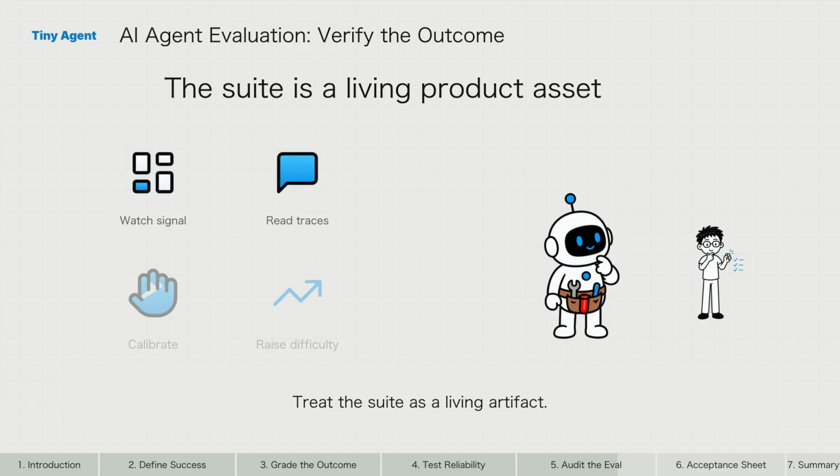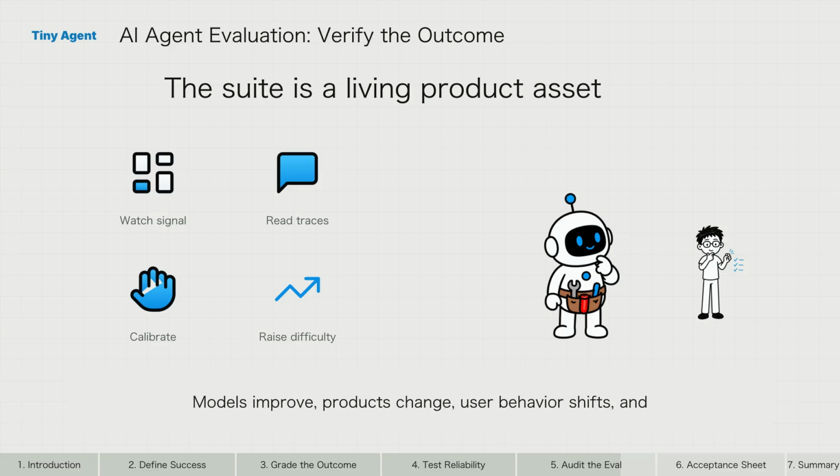Treat the suite as a living artifact. Models improve, products change, user behavior shifts, and once-difficult tasks saturate. Ownership, regular maintenance, production monitoring, and periodic human calibration keep the signal useful over time.